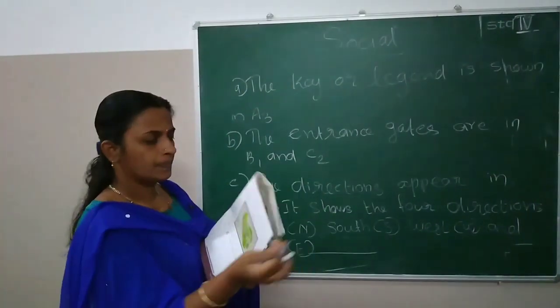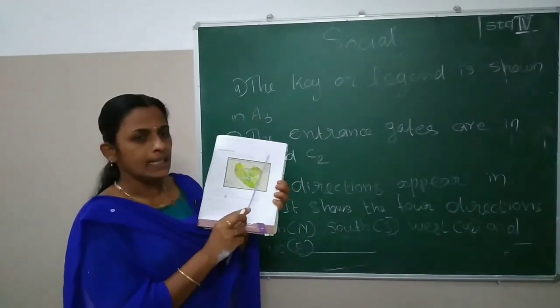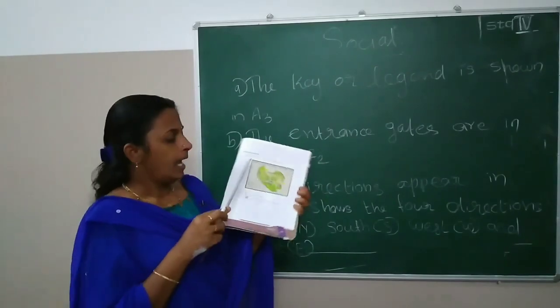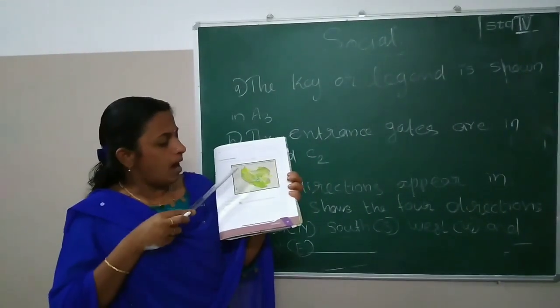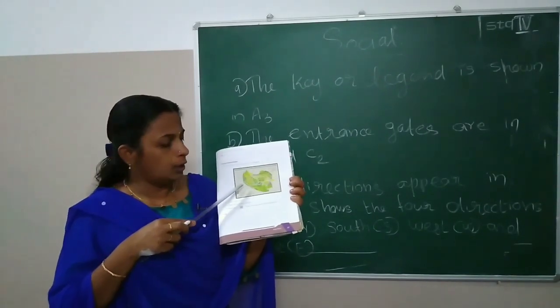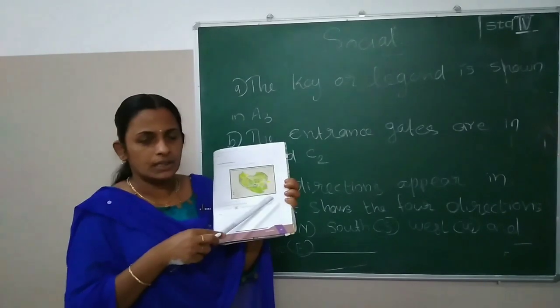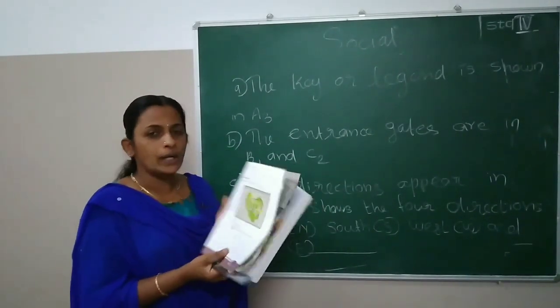Once more, one picture is A, B, C. Which size is that? A3 size. And here 1, 2, 3. So you can mark A1, A2, A3, B1, B2, B3, C1, C2, C3. What is the first question? What is shown in A3?